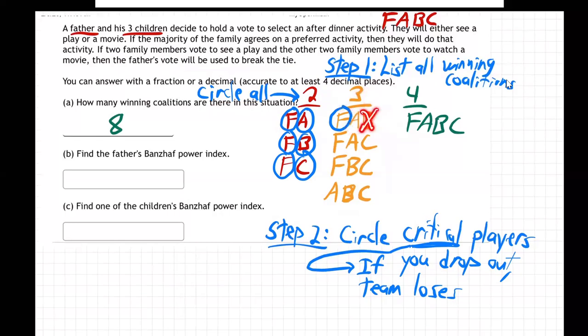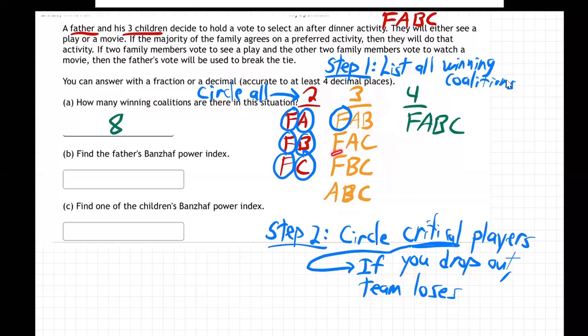Same thing for B. If B drops out, is FA going to lose? No, they're going to win. They're still going to win because they got two and they got father, which is enough to break the tie and win. So B is not critical. So A and B are not critical. They could lose either one of them. They could lose A alone or they could lose B alone, and it's still going to be a winning team. So therefore, A and B are not critical. Remember, critical means if you drop out, all of a sudden the team loses.